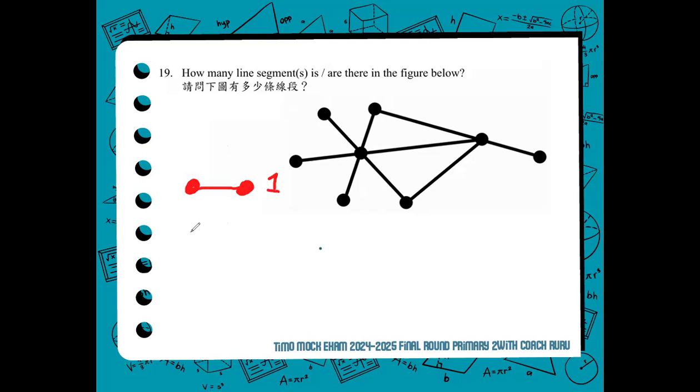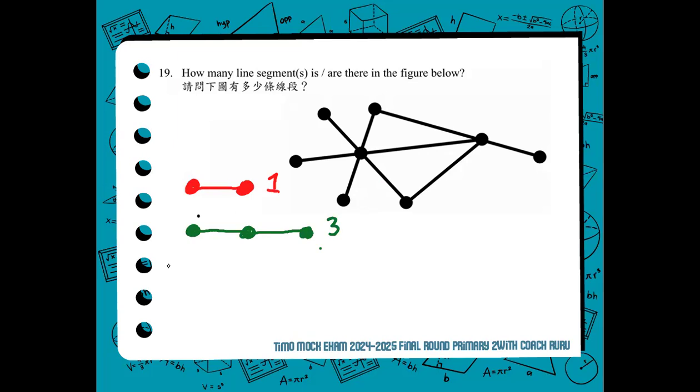But if you have three collinear points in a line, how many line segments will that give you? One, two, three. From points A, B, C: A to B, B to C, and A to C are considered line segments. Therefore, three collinear points will create three line segments.